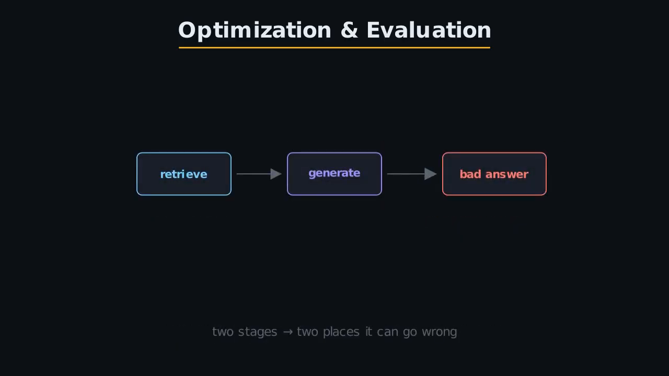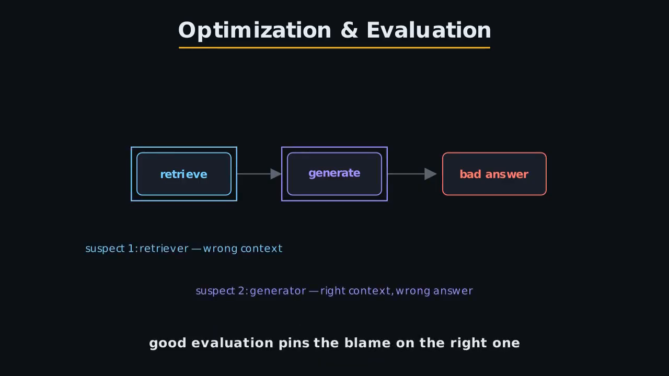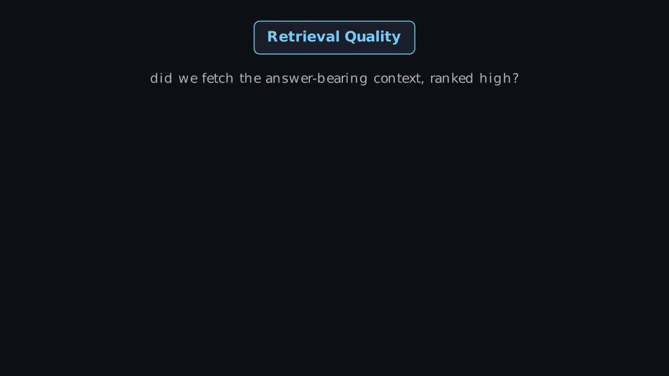A RAG pipeline has two stages: retrieval and generation. So a bad answer has two suspects: the retriever that fetched wrong context, or the generator that had good context but answered wrong. Evaluation pins the blame on the right one. Start with the retriever. Did we actually fetch the answer-bearing context and rank it near the top?